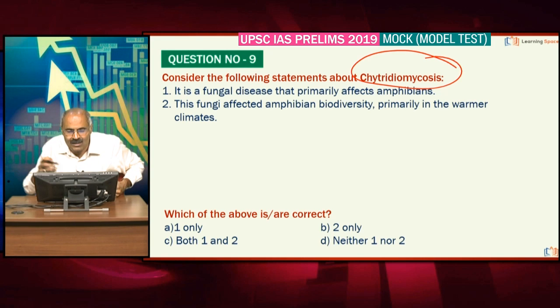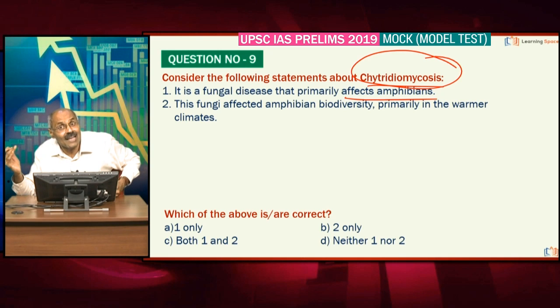Please don't forget, this is chytridiomycosis. This is the fungal disease that primarily affects amphibians. An example is the frog, an amphibian, which lives on soil and water. That is an amphibian. Please don't forget, right?